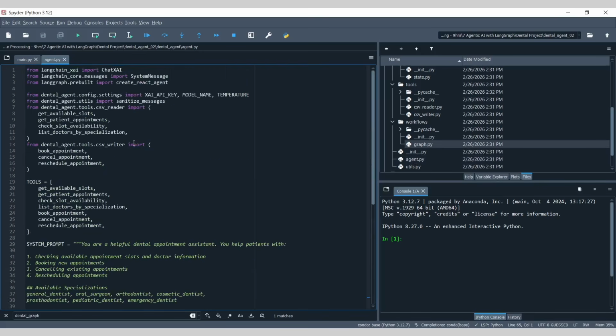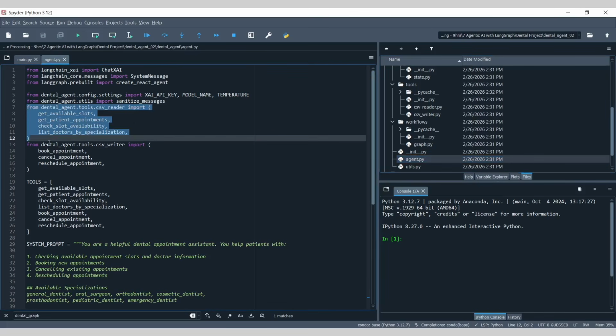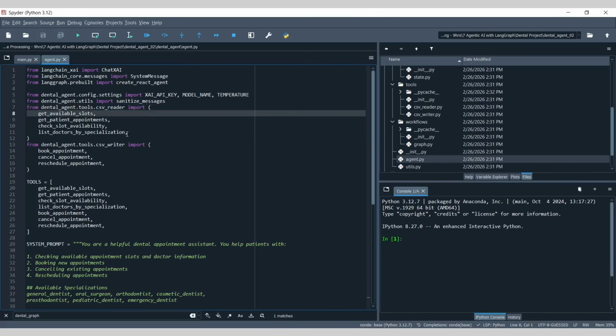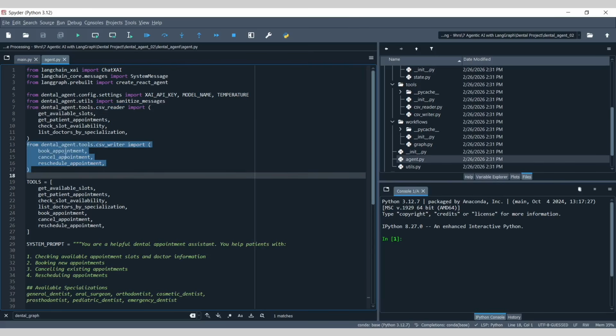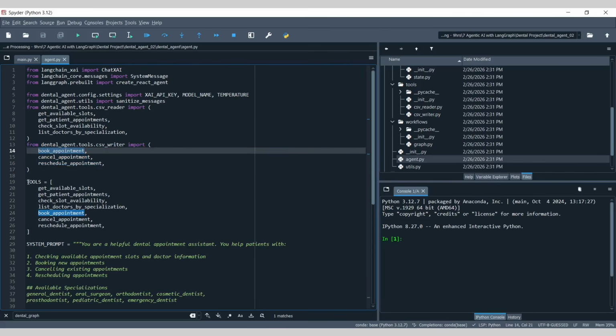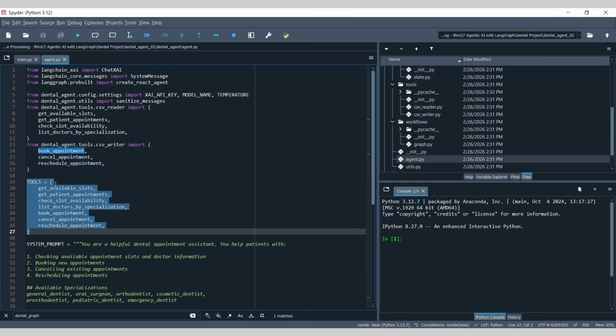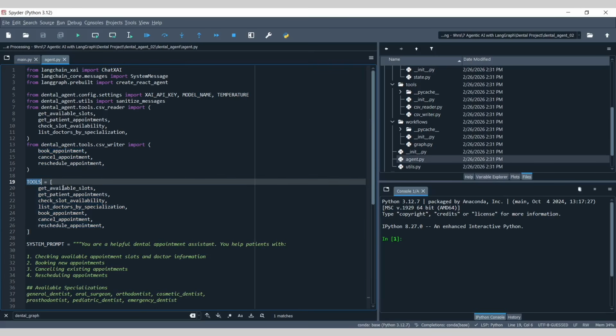Now agent.py is one of the most important files here, because this is our agent file where we are first of all defining all our tools. These are the 4 tools that are used in the CSV reader, and these are the 3 tools that we have in the CSV writer, and we have defined that inside the tools. So what are these tools? You'll have to go through these 2 files, which are the CSV reader and CSV writer.